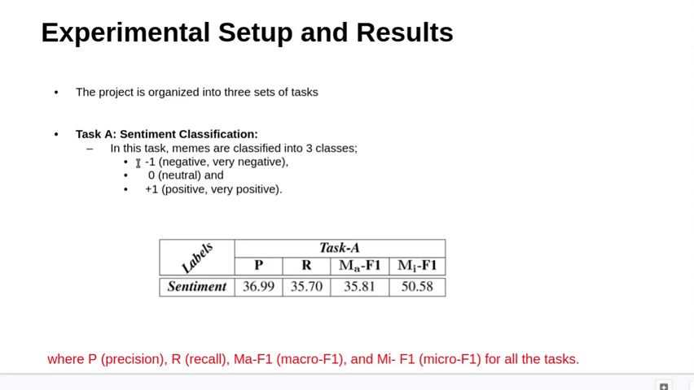The project is organized into 3 sets of tasks. Task A, sentiment classification. In this task, we will classify only on sentiment. We must classify into 3 classes, where negative and very negative belong to -1, neutral belongs to 0, and positive and very positive belong to +1. There are 3 classes, and these are the results, where P stands for precision, R for recall, MAF1 for macro F1, MIF1 for micro F1.